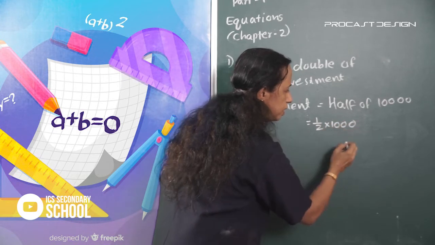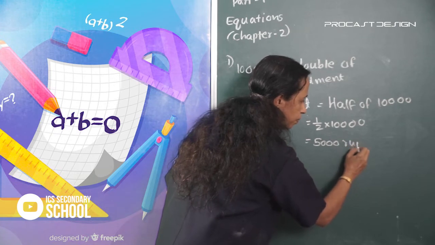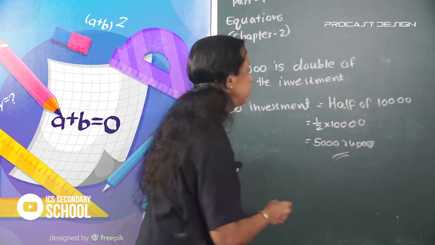Half of 10,000 is equal to 5,000 rupees.